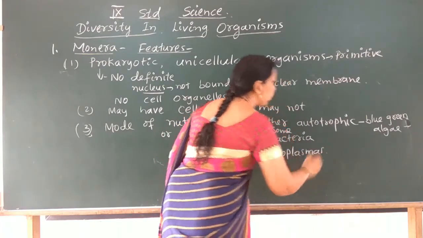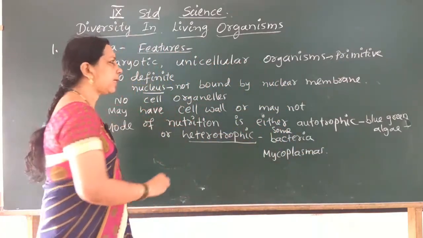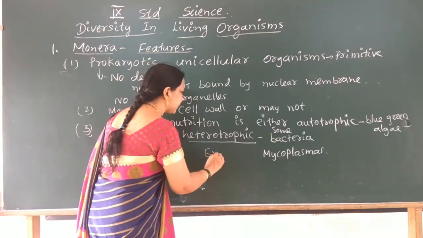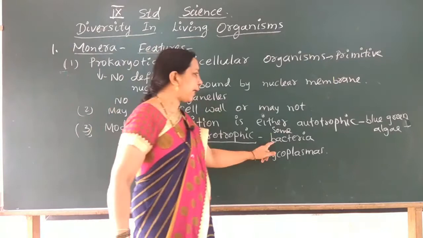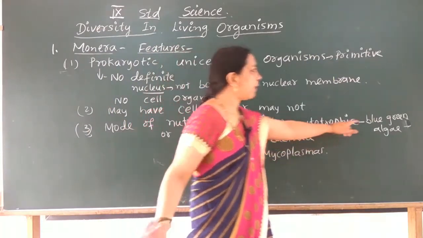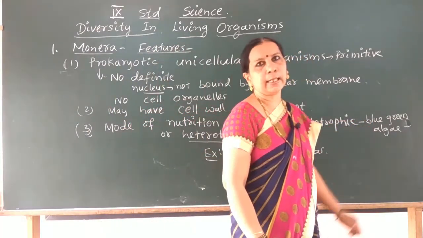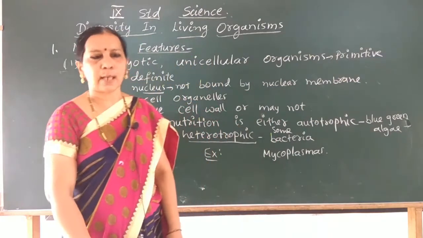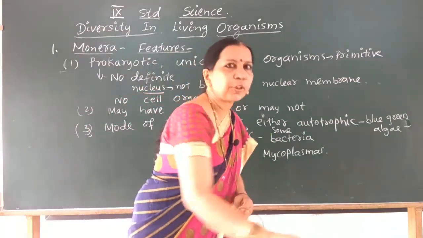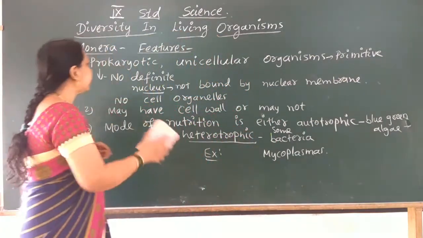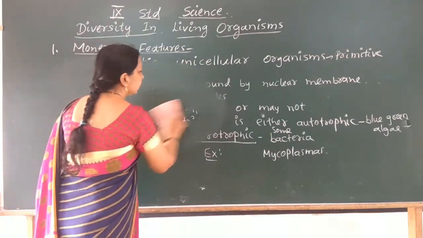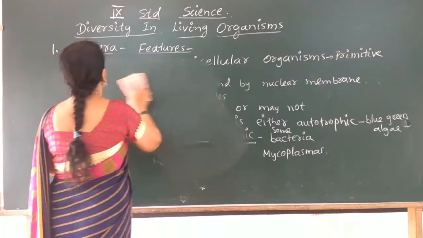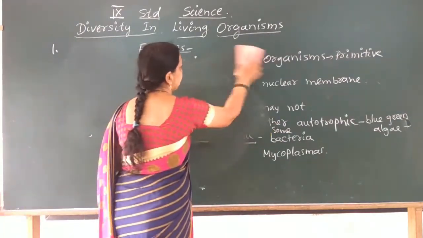So now can you give examples? I have already written the examples. Examples for kingdom Monera are bacteria, mycoplasmas and blue-green algae. So these are the examples and features of kingdom Monera. Now let us go to another kingdom, Protista. What are the features of kingdom Protista?